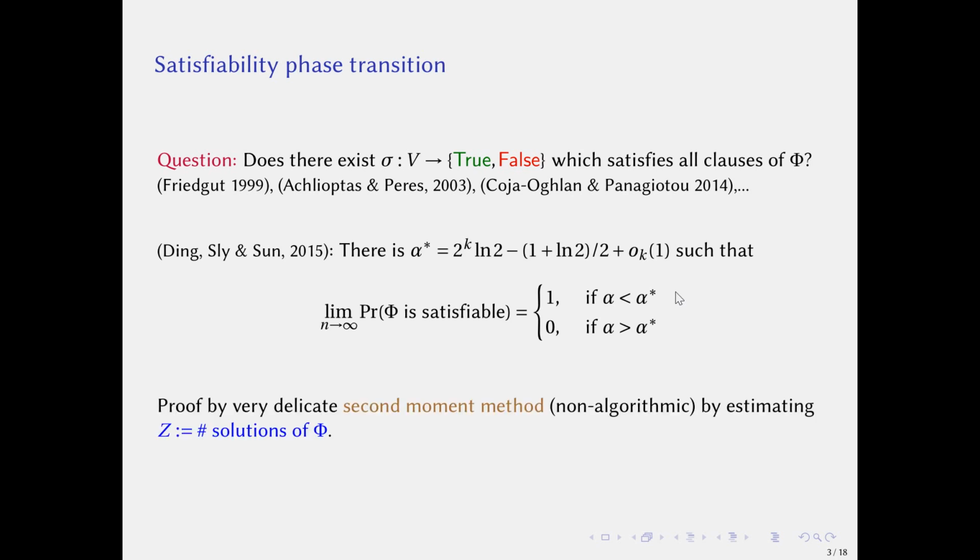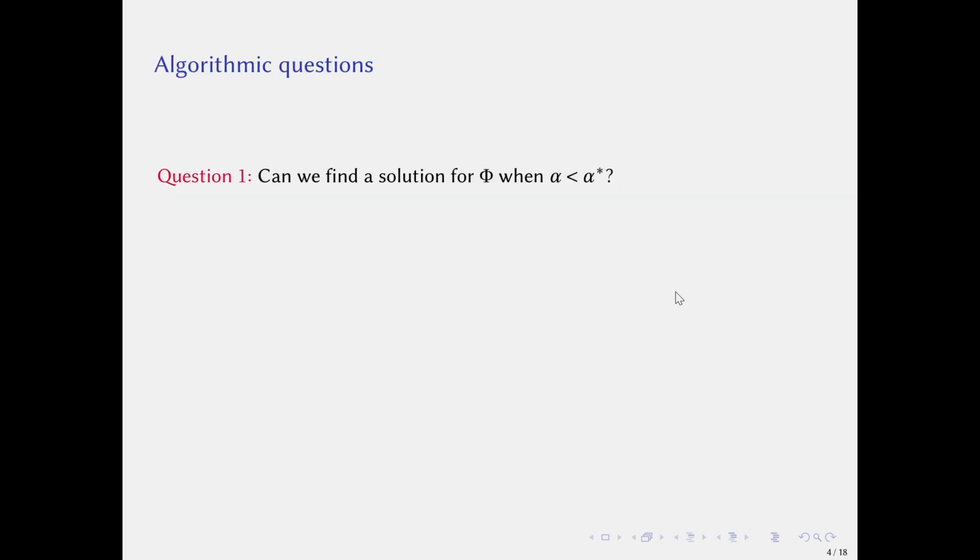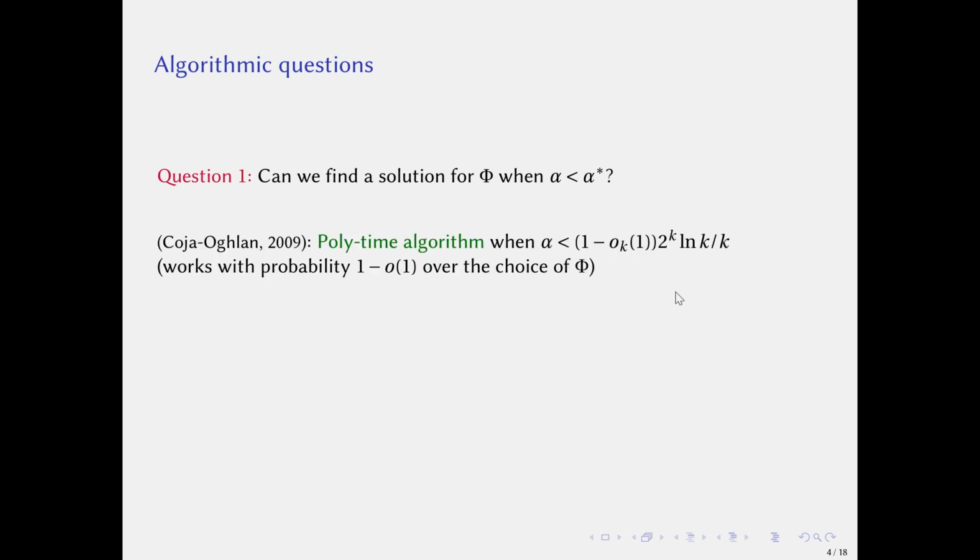This result was proved by the second moment method, which is a non-algorithmic method. So we still have some algorithmic questions. The first is, can we find a solution for Φ when alpha is less than alpha star? There was a work in 2009 that gives an algorithm where alpha is less than roughly 2^k times log k over k.